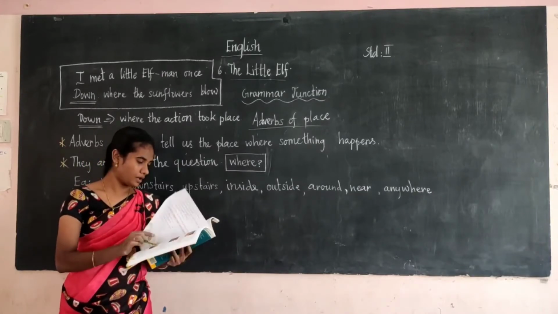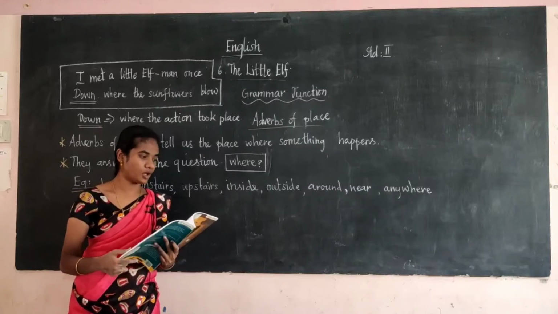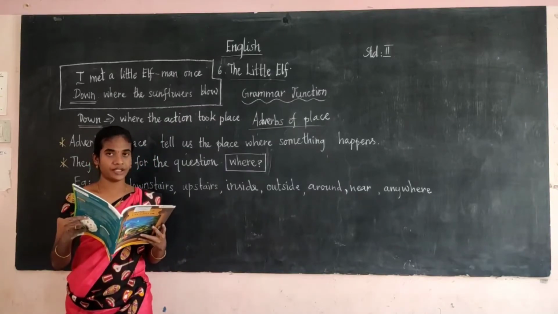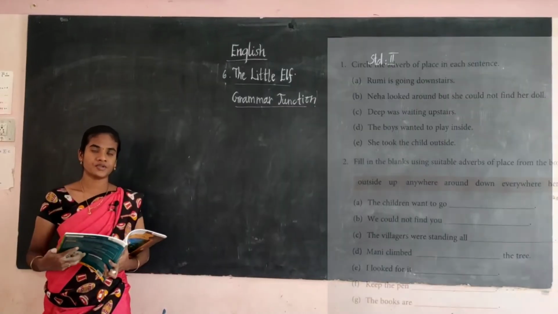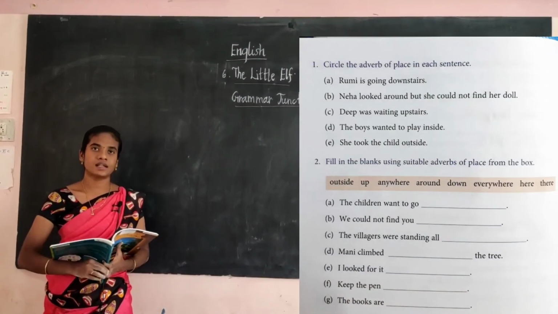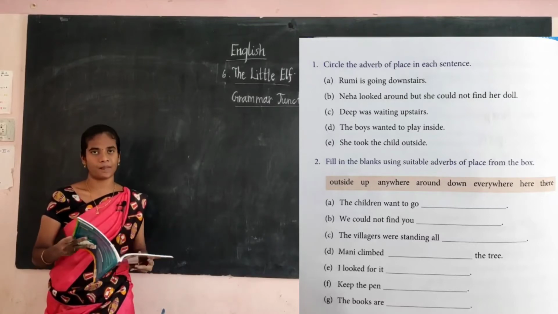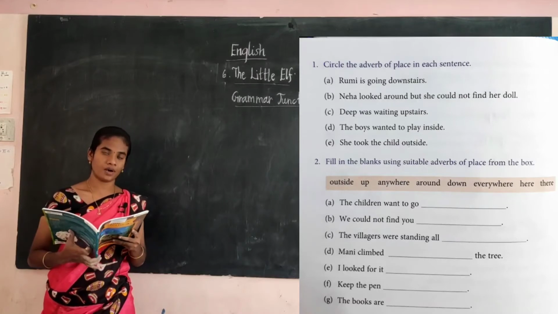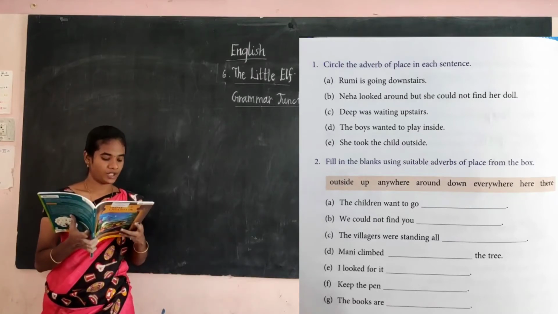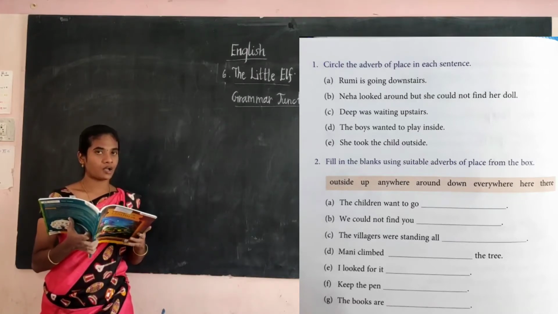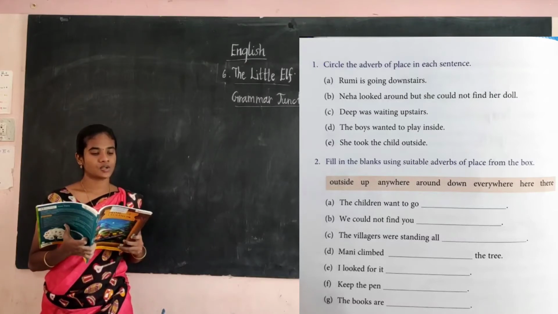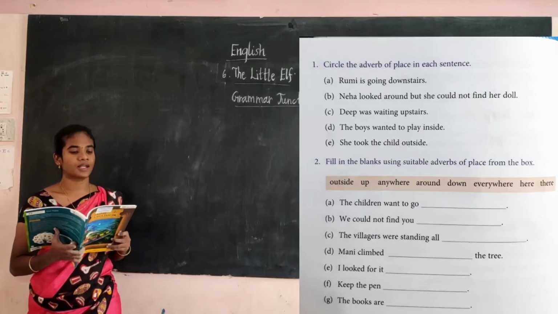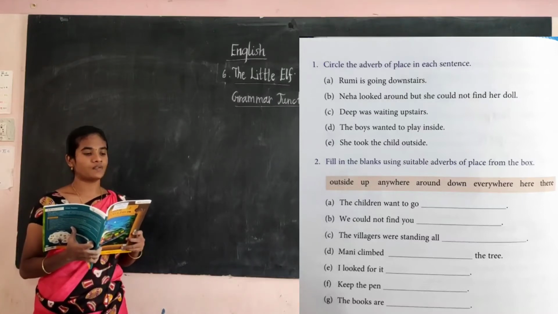Now take page number 58 in your book and see this image. This is the book back exercise for the grammar junction. The topic we are seeing now is the adverb of place. Circle the adverb of place in each sentence.